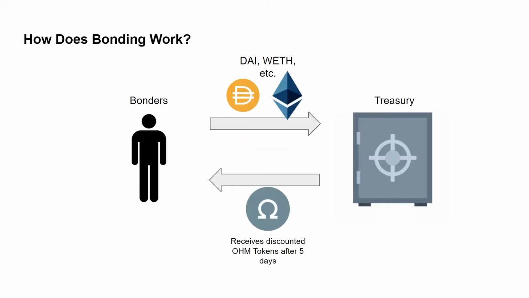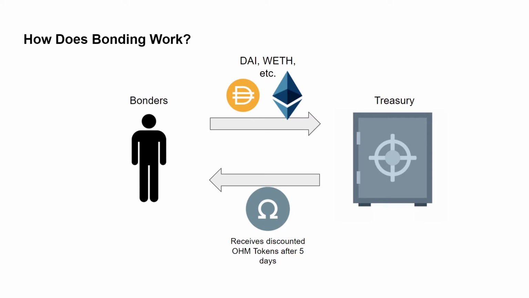How does bonding work? A person that gives assets like DAI or Ethereum to the treasury to receive OM tokens in return is called a bonder. The bonder gets the OM at a discount, and the OM is distributed to the bonder in 5 days, at which point they can sell it on the market immediately for a profit, or stake it. The 5 days they have to wait is called the vesting term.